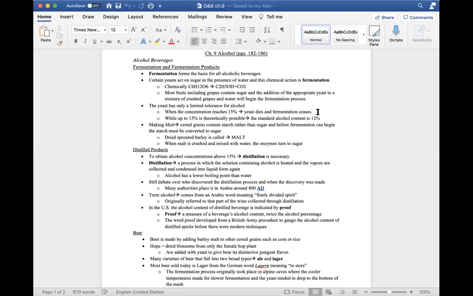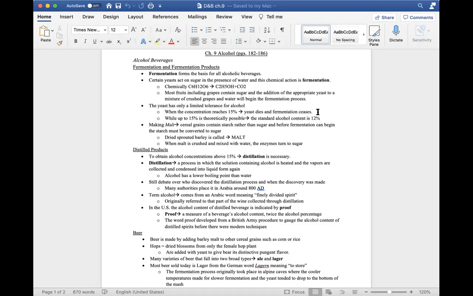So starting off with alcoholic beverages, we're talking about fermentation. Fermentation forms the basis for all alcoholic beverages. Certain yeasts act on sugar in the presence of water, and this chemical action is fermentation. Yeast recombines the carbon, hydrogen, and oxygen of sugar into alcohol and carbon dioxide. Most fruits, including grapes, contain sugar, and the addition of the appropriate yeast to a mixture of crushed grapes and water will begin the fermentation process.